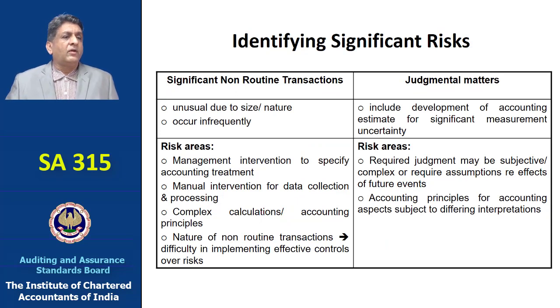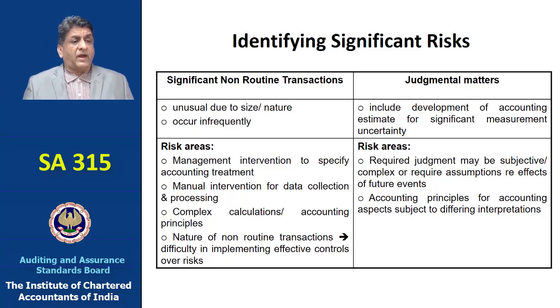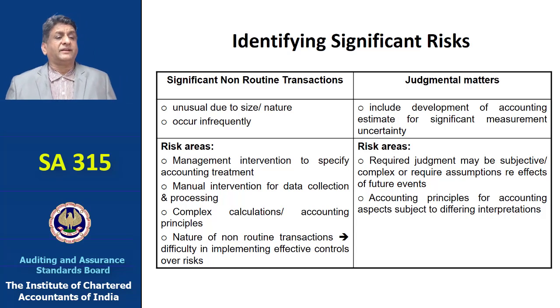So you may have significant non-routine transactions due to an unusual nature or size, which may occur infrequently. It might be in areas of management intervention to specify accounting treatment, management or manual intervention for data collection, complex calculations, accounting principles, nature of non-routine transactions, where it would be difficult to implement effective controls over the risk.